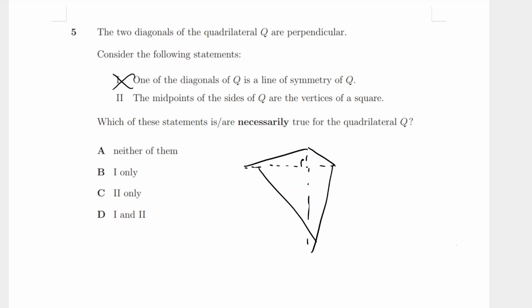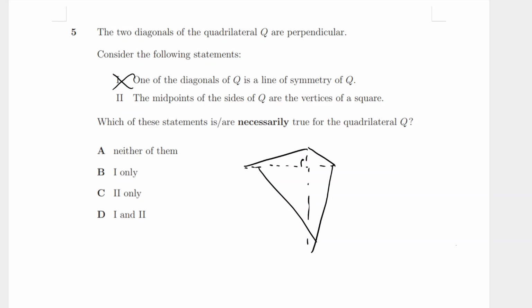And 2, the midpoints of the sides are the vertices of a square. Okay, what is a good counterexample? Well, just draw a kite, right? If I draw a kite, then you're in trouble, right? Because obviously that's a rectangle, not a square, right?